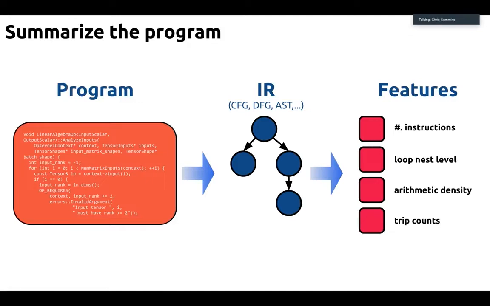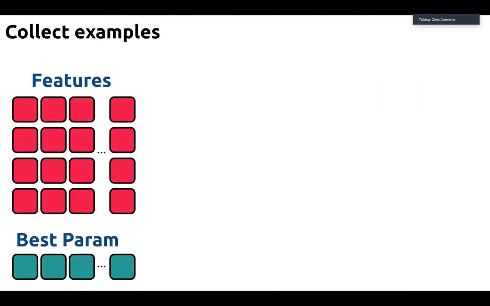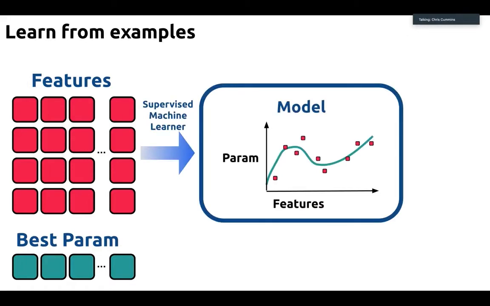And the idea is we take this summary of the program and we're going to collect a bunch of them from enough different programs, combine those with the best parameter, whatever it is that we're trying to optimize, we just measure that. And then if we can get enough of that data, we're going to try and turn that into a supervised machine learning problem so that we can learn a model. So a model in this case is simply this curve.